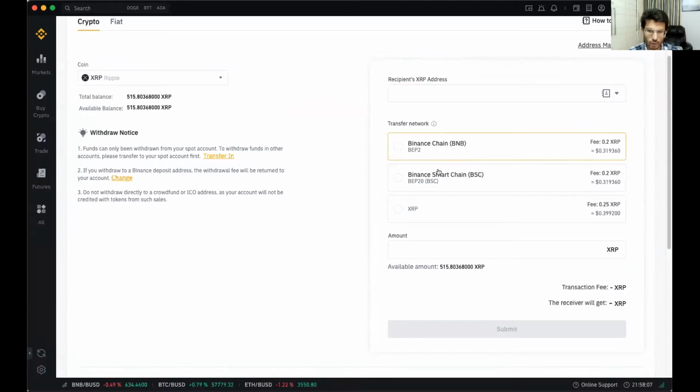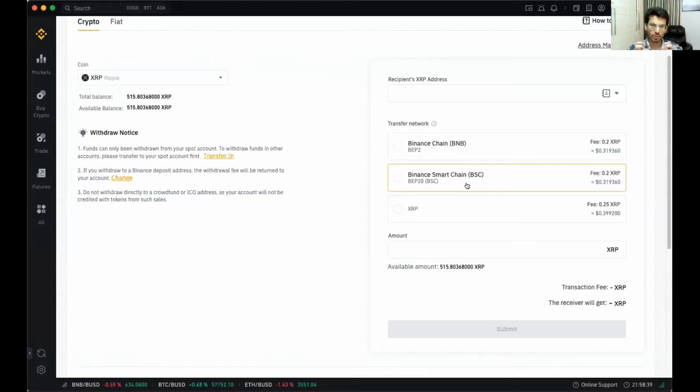So here there are 2-3 networks from which you can transfer. Please make a note of this and write it down. There are 3-4 networks from where you can transfer your coins. Firstly, there is the BTC network. Secondly, you can see the Binance Chain Network, that is BEP2. The full form of BEP2 is Binance Exchange Portal. And here BSC is written, that is Binance Smart Chain.